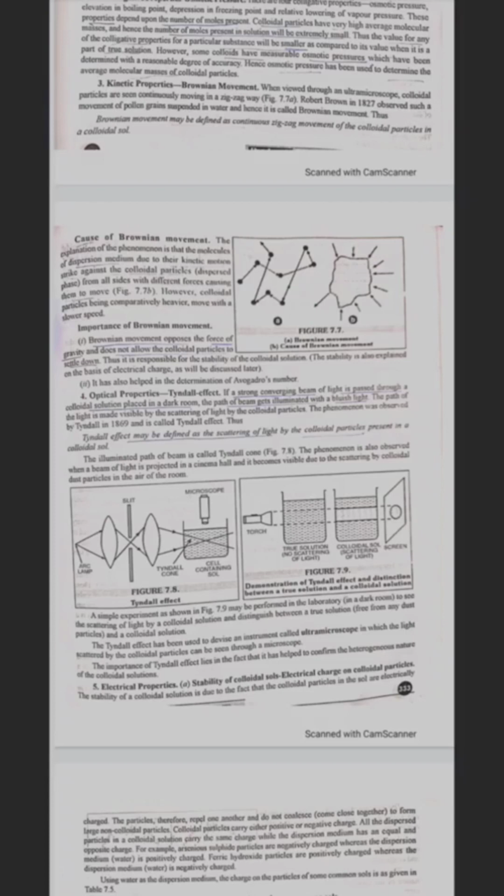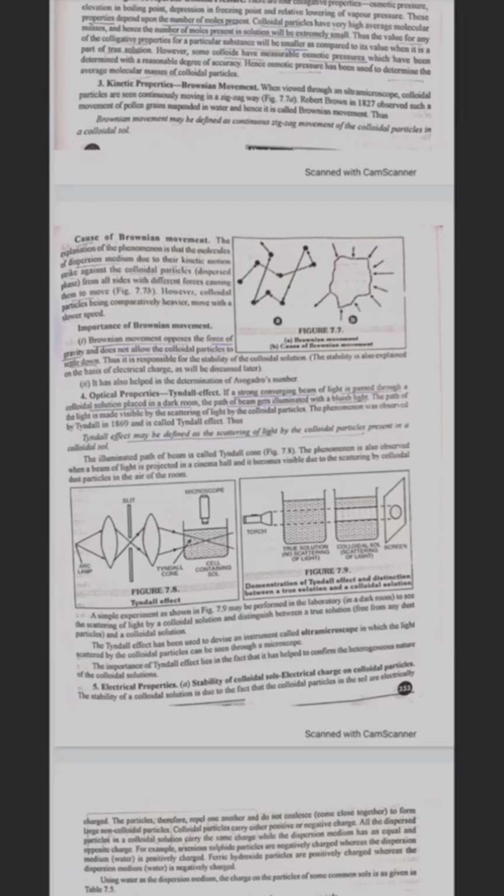Optical property. Tyndall effect. If a strong converging beam of light is passed through a colloidal solution placed in a dark room, the path of the beam gets illuminated with a bluish light. The path of light is made visible by scattering of light by the colloidal particles. The phenomenon was observed by Tyndall in 1869 and is called Tyndall effect. Thus, Tyndall effect may be defined as the scattering of light by the colloidal particles present in the colloidal sol. The illuminated path of the beam is called Tyndall cone.